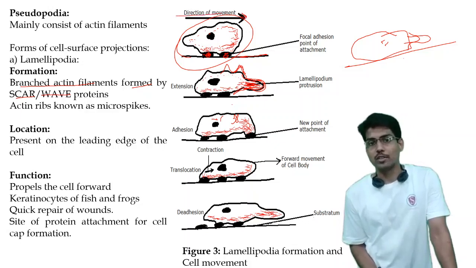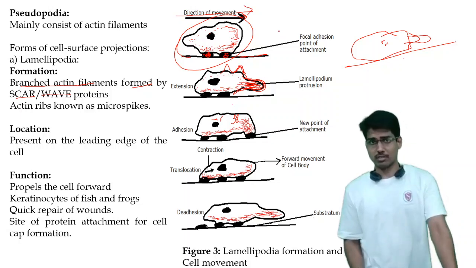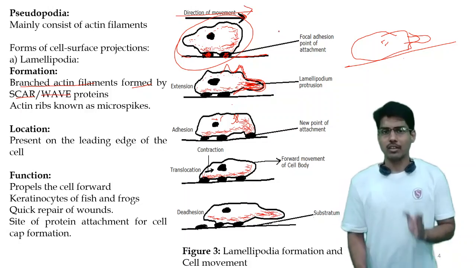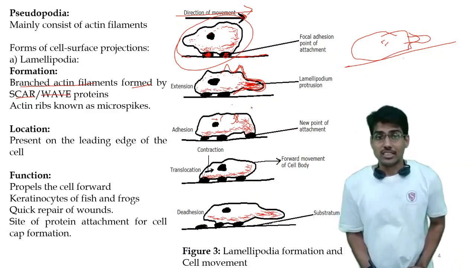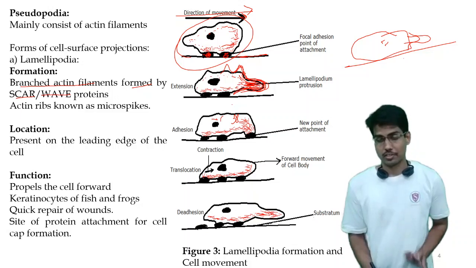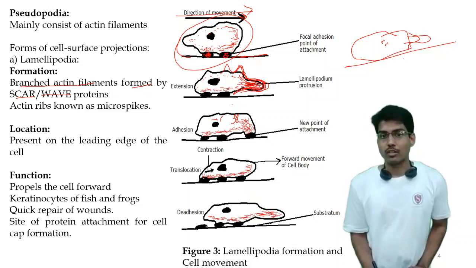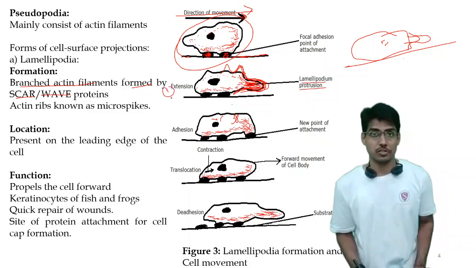This would be the direction of movement of the cell, decided with the help of some chemoreceptor or electrical stimuli. As the cell has to move, these actin filaments inside it will form a protrusion with the help of the plasma membrane on top. The plasma membrane protrudes out from the original cellular structure, and it forms an extension called a lamellipodium protrusion. This is the first step, known as extension.